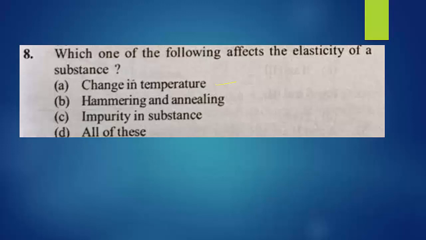Hammering is a heavy deformation. When we deform the substance heavily so that its size and shape change, it can affect the elasticity. And annealing means by supplying heat energy we change its size and shape.